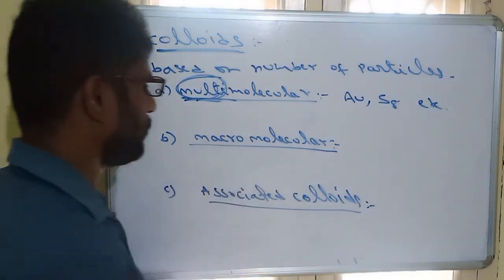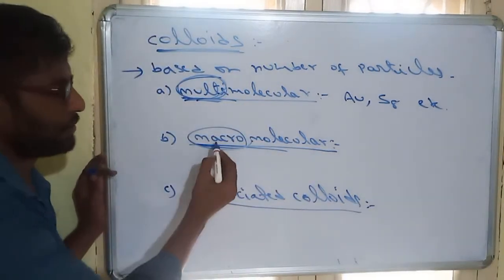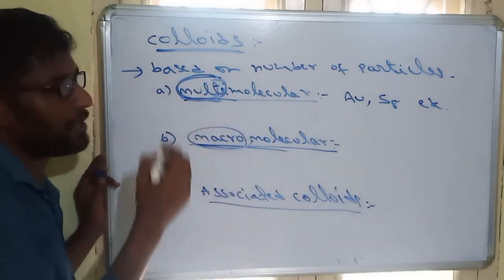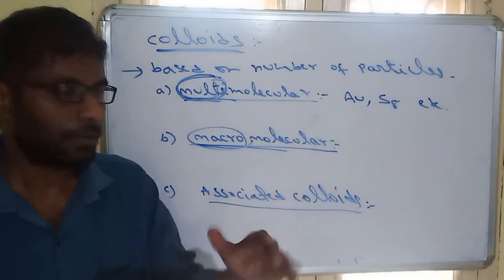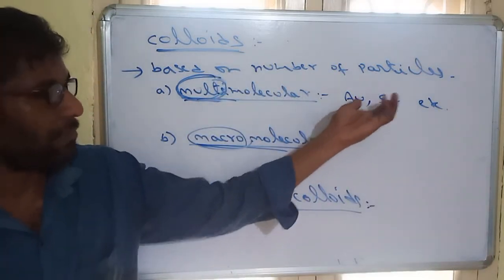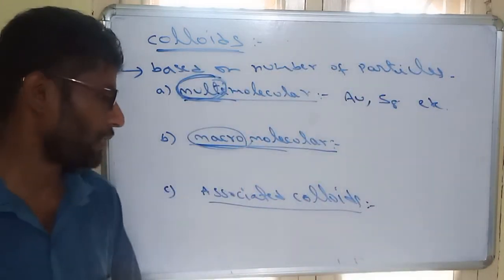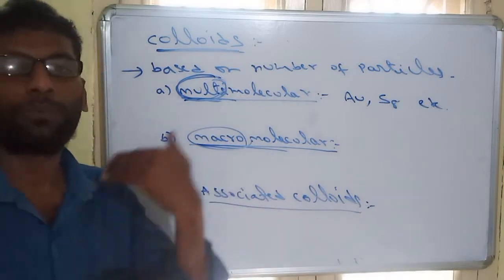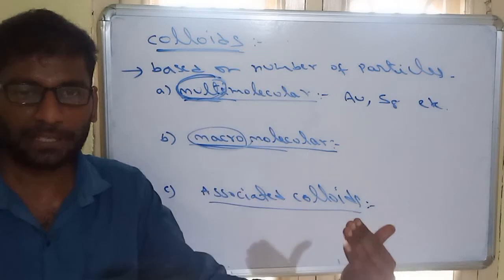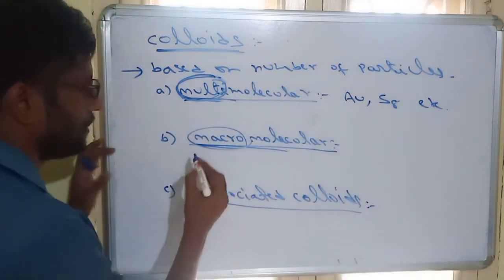So the next one is macromolecular colloid. Macro means big size, whereas multi means small size and more number of molecules. When size is small, more molecules are required for the formation of colloid. That's why it is multimolecular. Examples are gold atoms and sulfur. But macromolecular means when the dispersed phase particles are very big, then they can directly form colloids. Such colloids are called macromolecular.